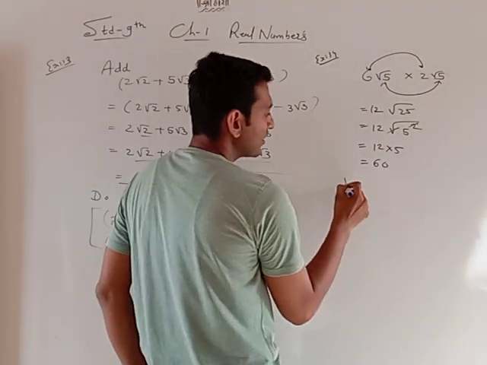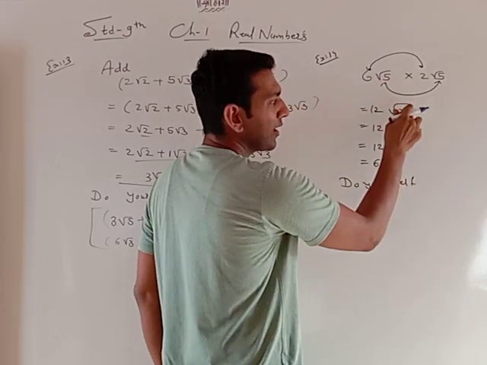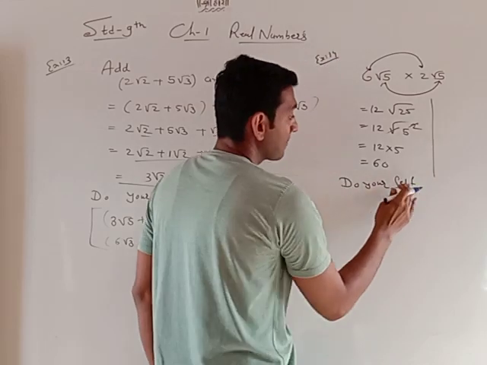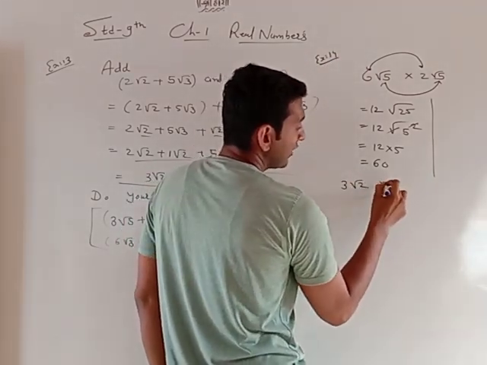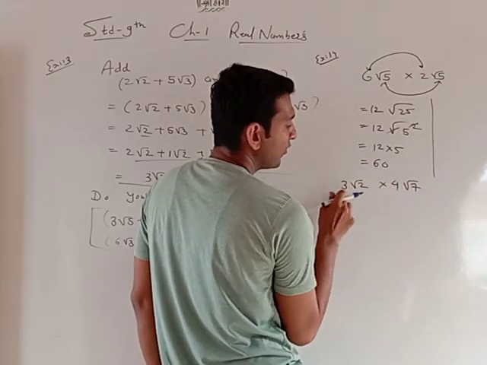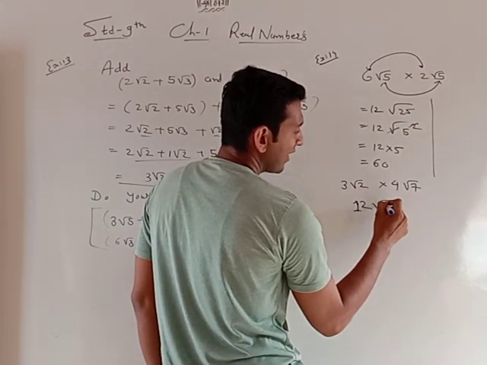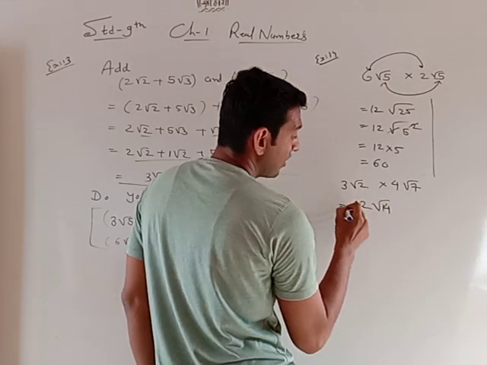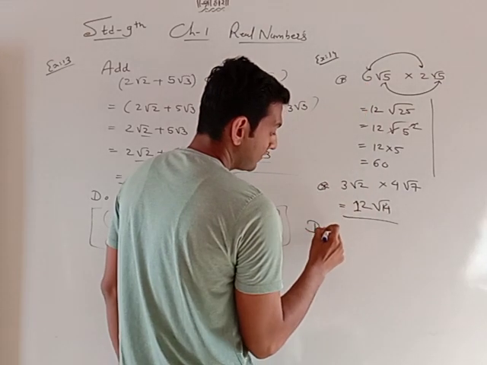So again, do yourself. If you cannot find the square root, your sum is over there. I will do it in the next one. Before you do yourself: 3 root 2 and 4 root 7. So 4 3s are 12, and square root of 7 2s are 14, and I cannot find the square root of 14, so my sum is over here. Okay, now do yourself.